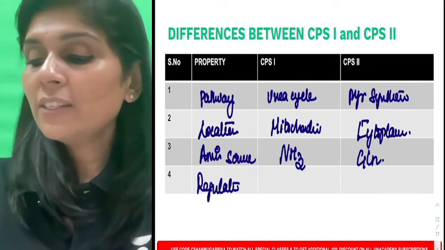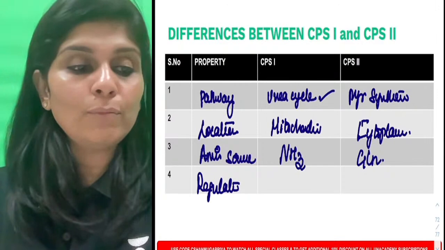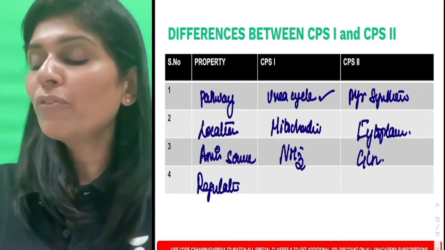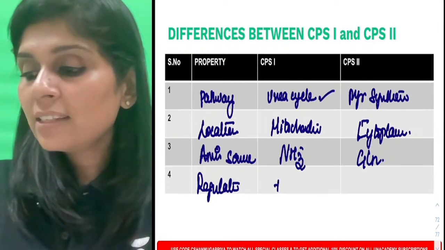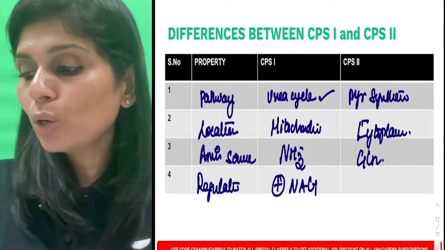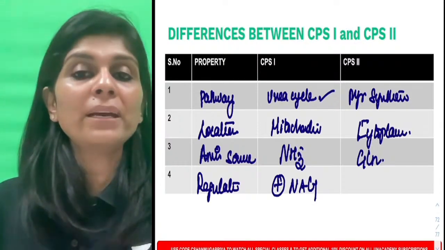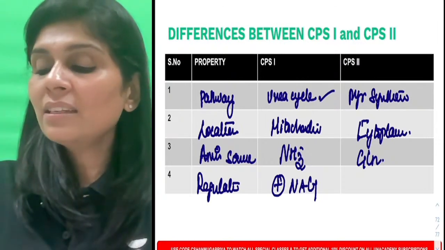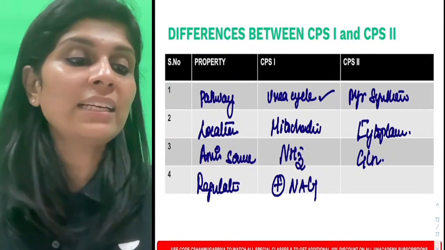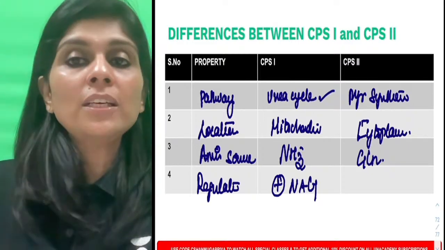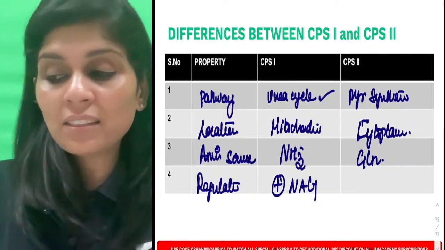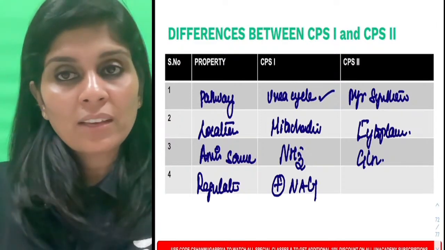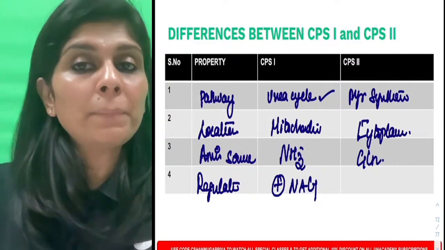Because CPS1 is involved in the urea cycle, which is supposed to detoxify ammonia, and because the non-toxic form of ammonia is glutamate, it is stimulated by N-acetyl glutamate. Whereas N-acetyl glutamate has nothing to do with regulating CPS2. Because CPS2 is involved in pyrimidine synthesis, it will be inhibited by pyrimidine nucleotides. Do you understand this?